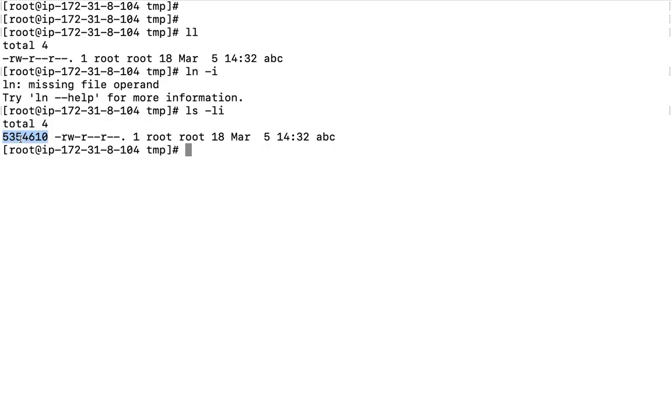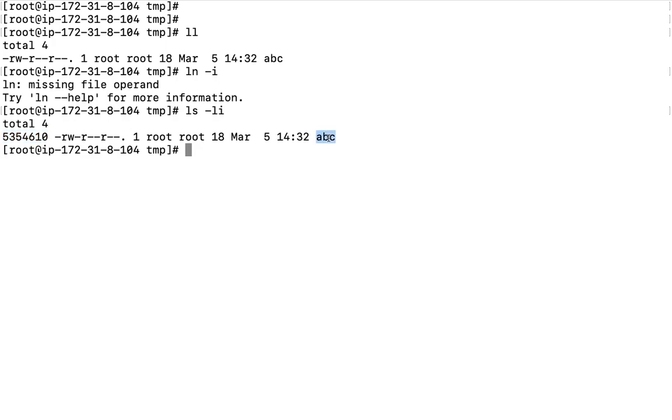This inode number is going to be the physical location of data on your operating system, where the particular file is storing its data. That is the inode. The inode contains a lot of things about a file: who the owner is, file permissions, current timestamp, previous timestamp, time modified, any special permissions, the attributes of the file. A lot of things an inode contains. But there is only one thing which an inode does not contain, that is the file name.